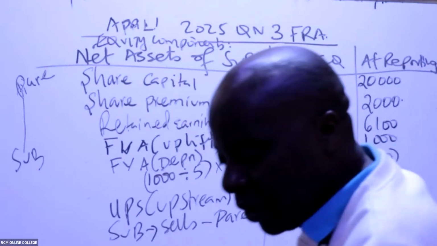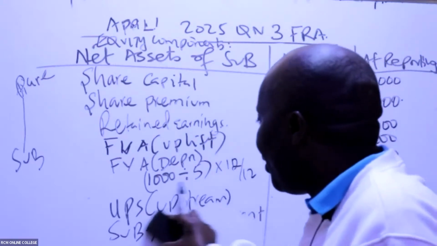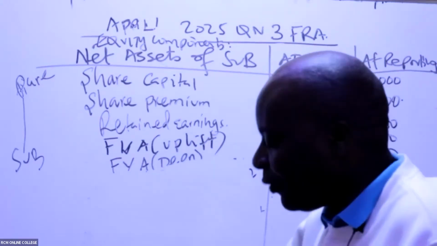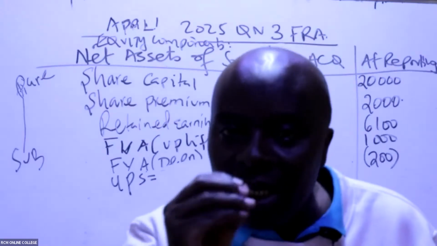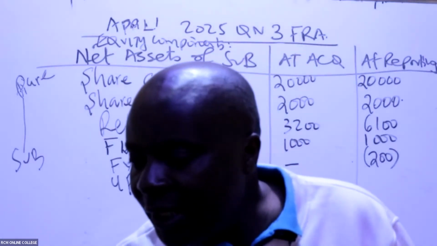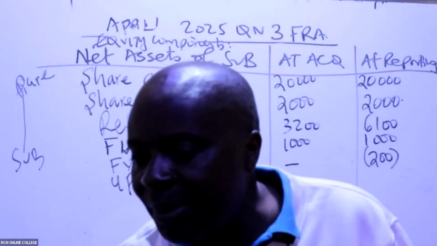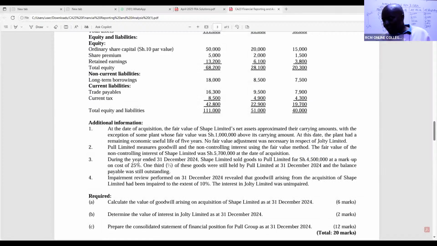Now, do you remember the formula for getting this UPS, you grade students? We normally take the profit margin, but this examiner has given us profit markup. First of all, we read this note here. During the year ended 31st December 2024, Shape Limited, which is the subsidiary, sold goods to Pool. So I can see an upward trend. Pool is the parent, Shape is the subsidiary. The goods in this case were worth 4,500 at a markup of 25 over 100.